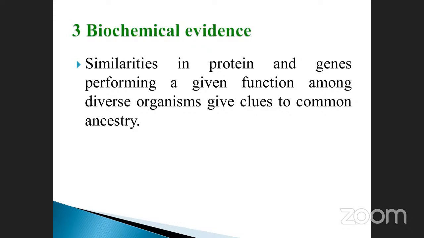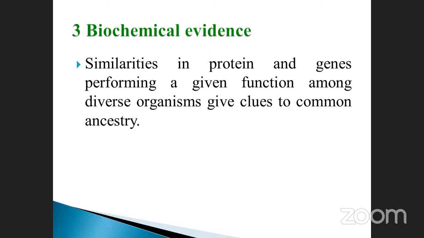Common ancestor means what? Previous animals, as well as hundreds and thousands of millions of years ago. What are the animals present in it? What are the similarities of the proteins? That protein molecule synthesized in recent years. Okay, that is very, very important. See, the similarities in protein and gene performing a given function among diverse organisms give a clue to the common ancestry.